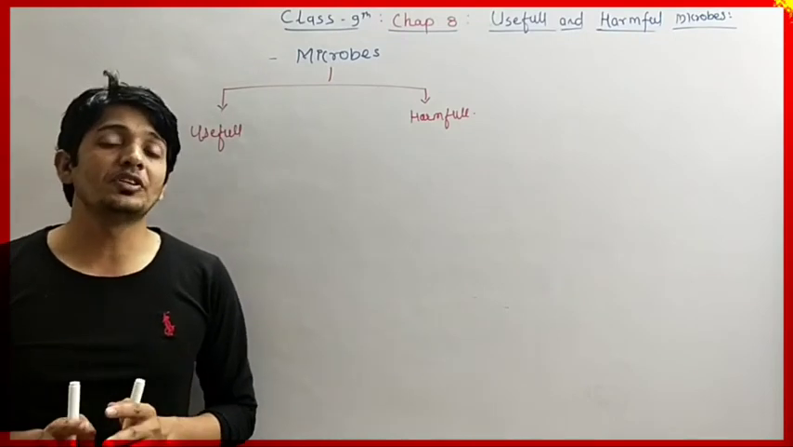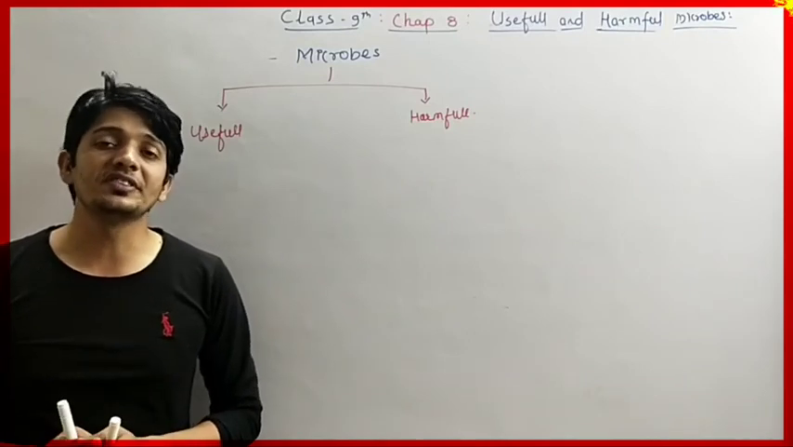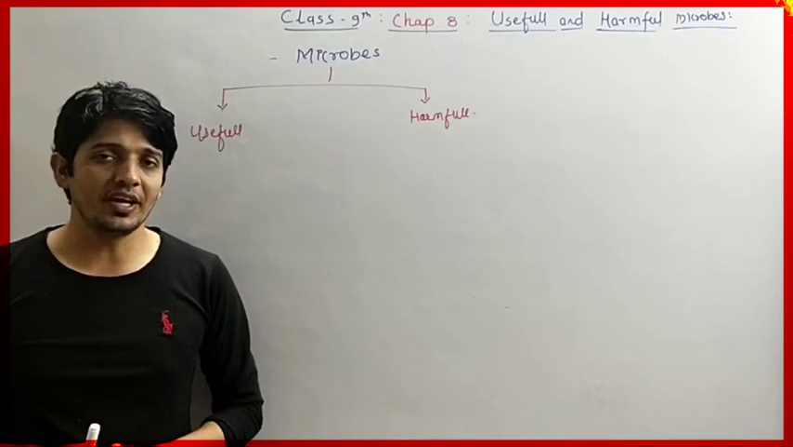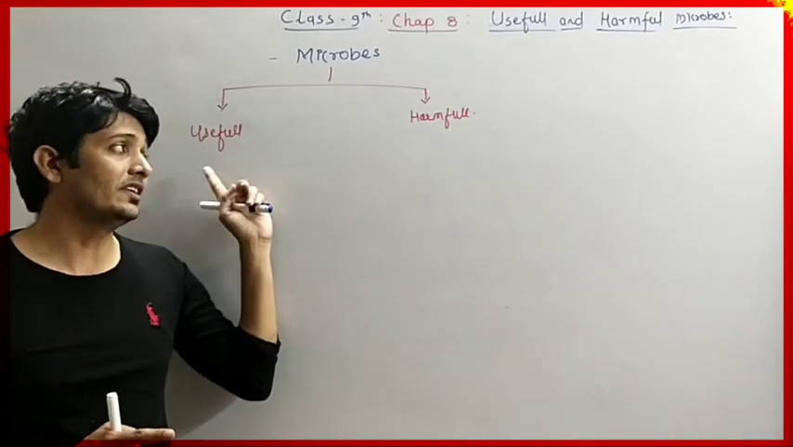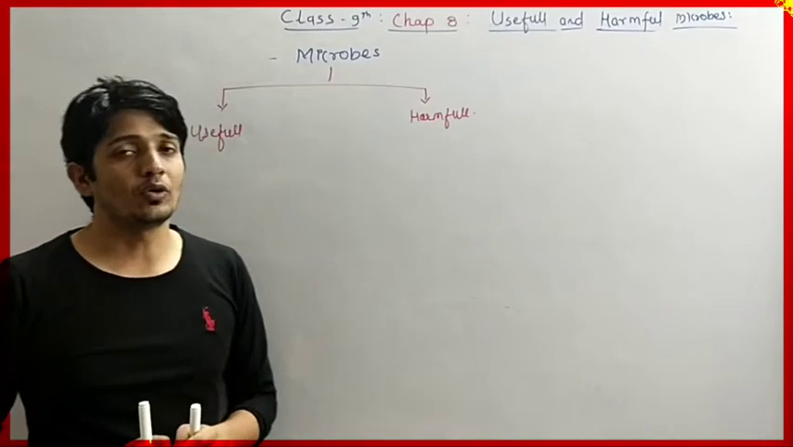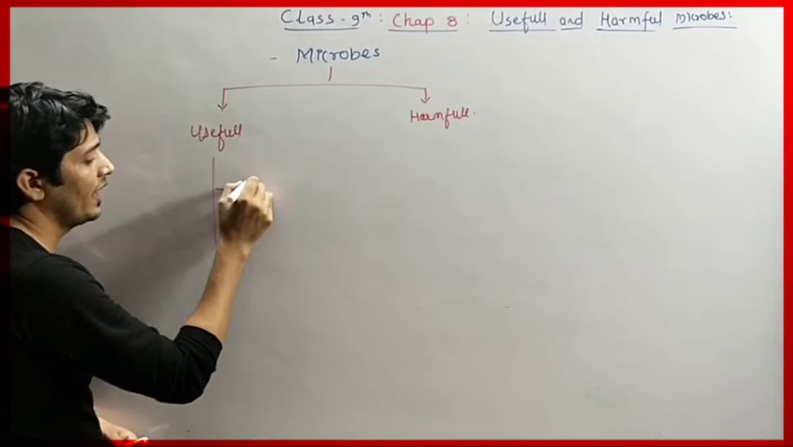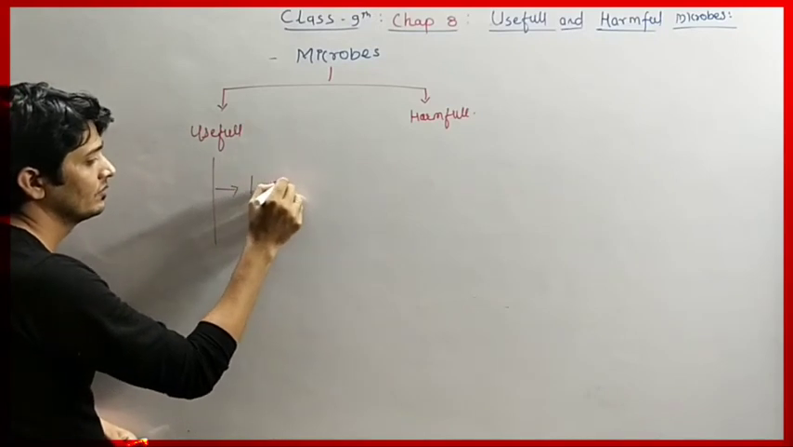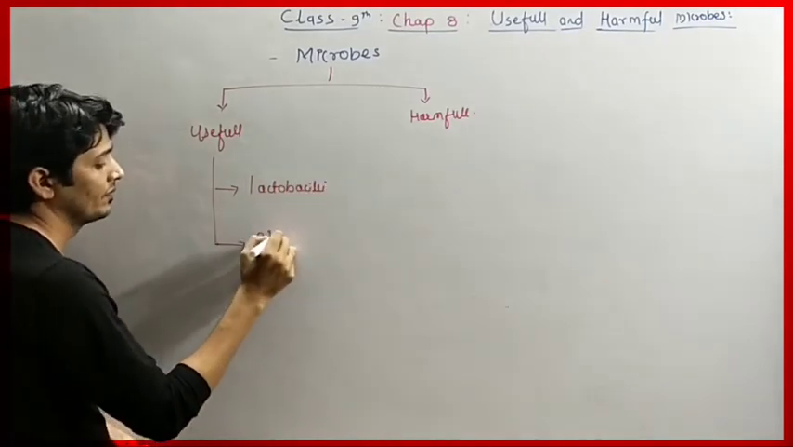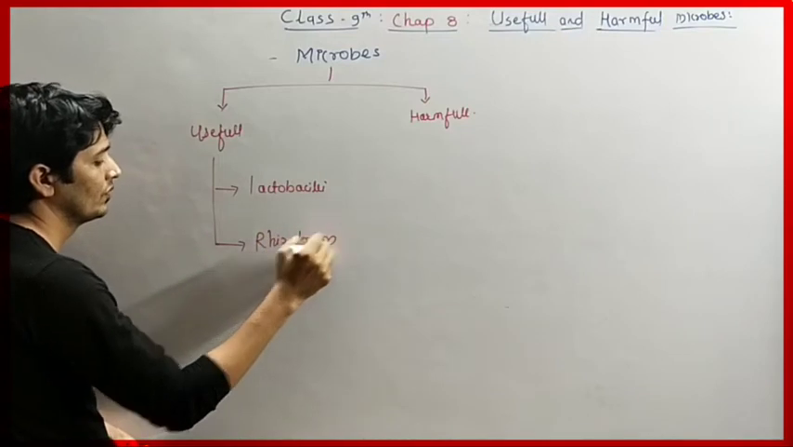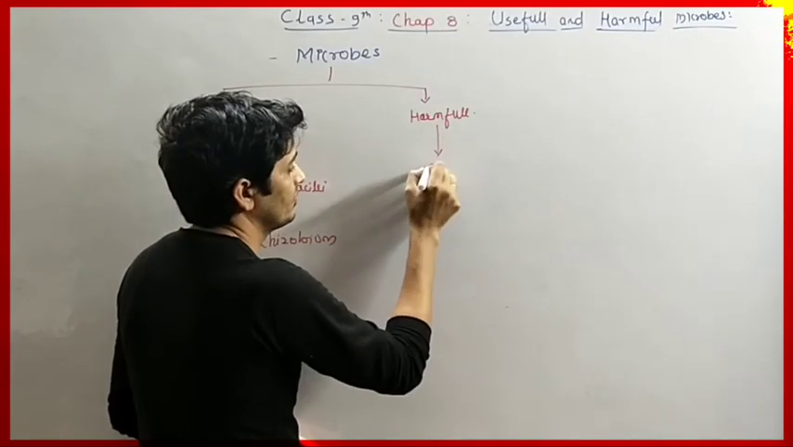Whereas the Clostridium bacteria is a very harmful one, which causes several diseases in the bodies of animals. So on the basis of their usefulness they are mainly of two types, useful and harmful microorganisms. In useful microorganisms we will discuss the lactobacillus bacteria and rhizobium, whereas in harmful microorganisms we will discuss Clostridium.